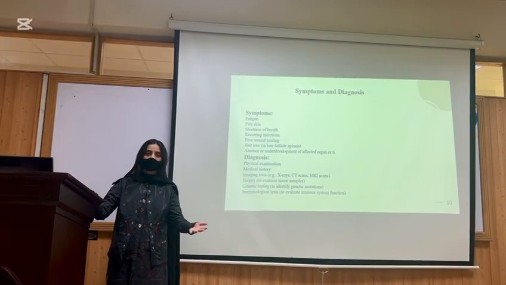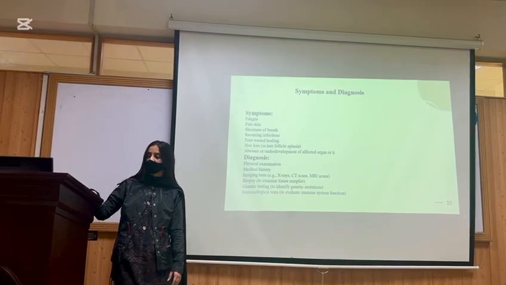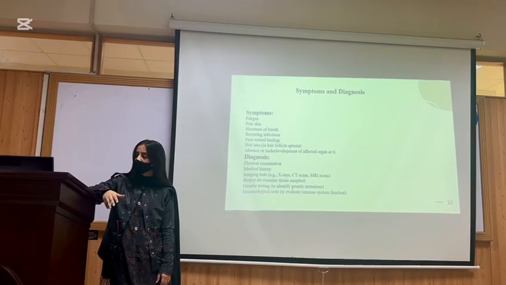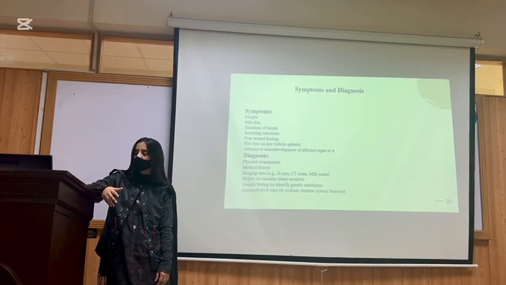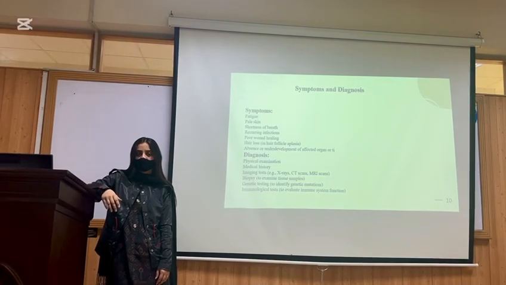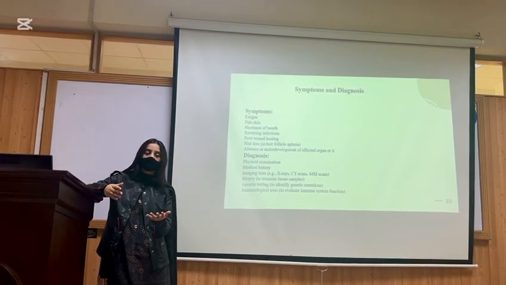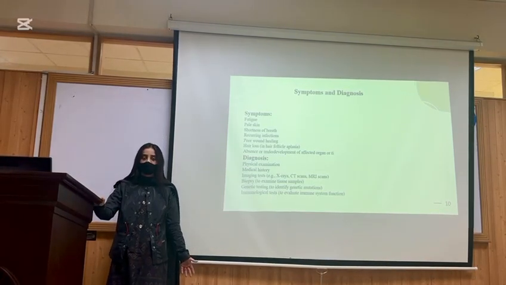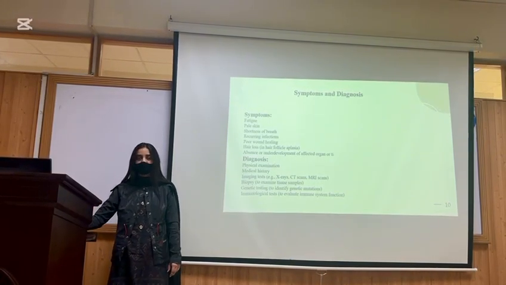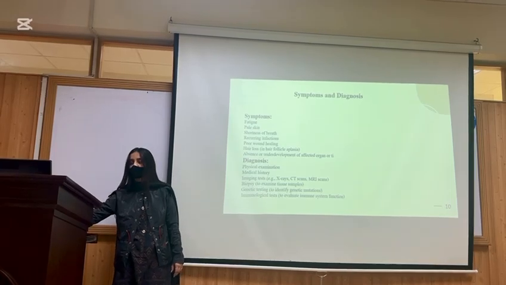Here are some general symptoms and diagnosis for aplasia. Symptoms include fatigue, pale skin, shortness of breath, recurring infections, frequent infections, poor wound healing, hair loss, or absence of tissues or organs. Diagnosis includes physical examination. Testing includes imaging such as CT scan, MRI, ultrasonography, biopsy, tissue culture, genetic testing, and immunological testing.